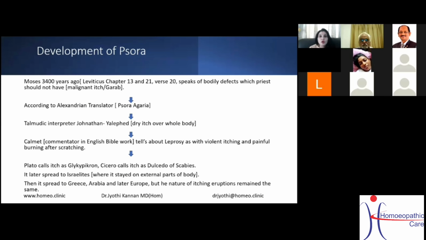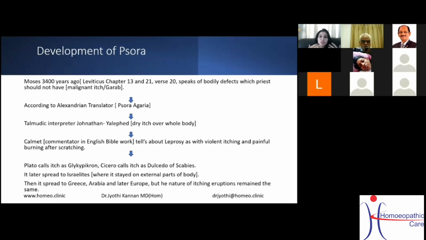Plato calls itch glykypikron. Actually, this came as one of the short notes during my MD time, so PG students, you can just note it down. Cicero calls itch dulcedo of scabies.